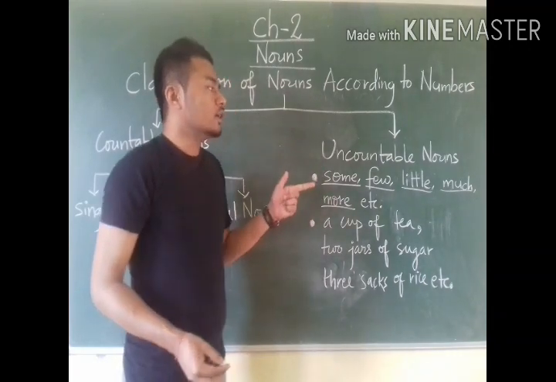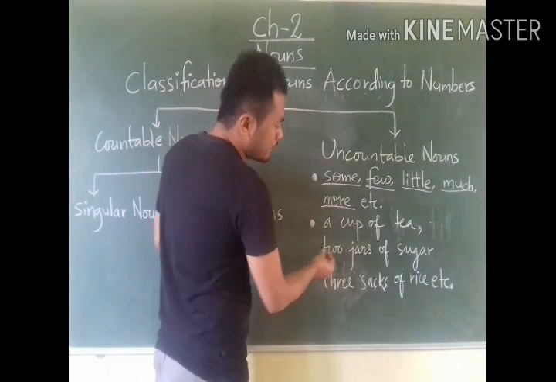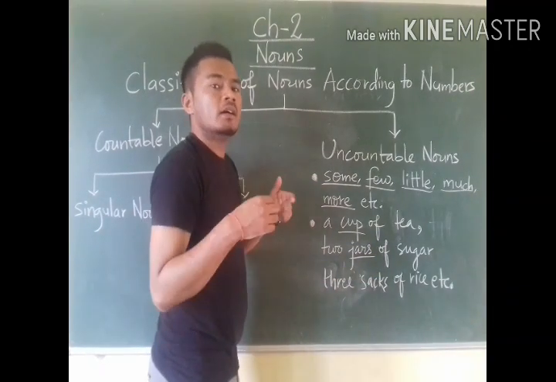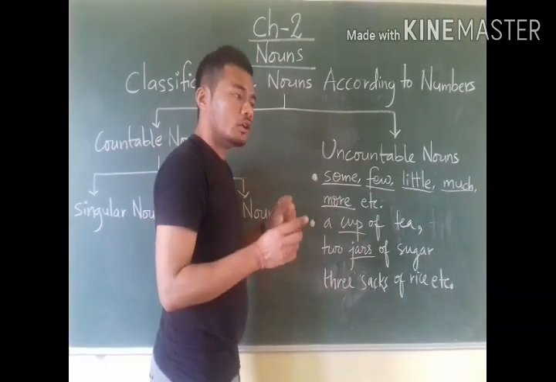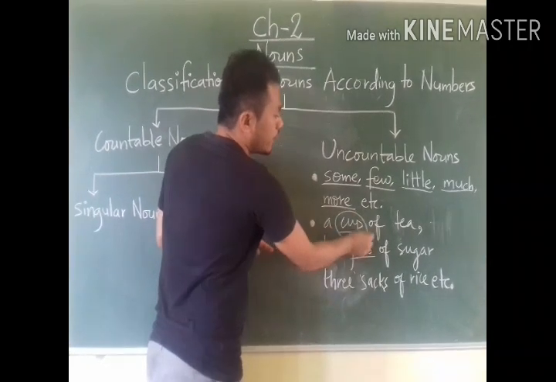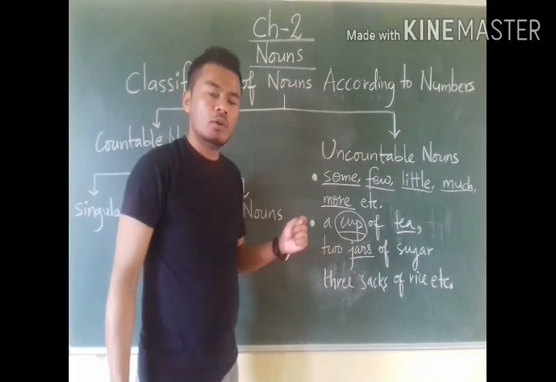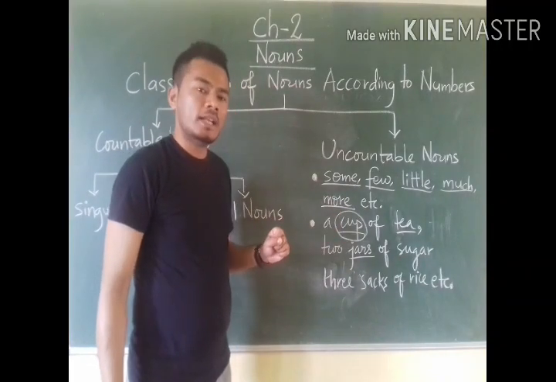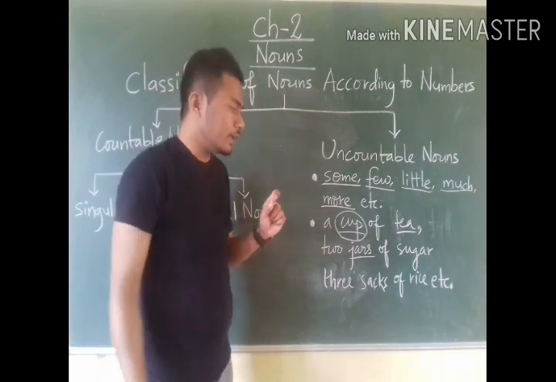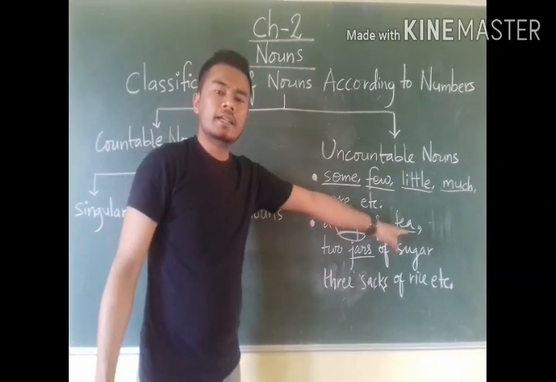We can also count uncountable nouns by using other nouns. By using other nouns to relate to or count uncountable nouns, we may write like this: a cup of tea. We know that tea cannot be counted. Tea is an uncountable noun, but a cup of tea we can count. Here by using the term cup, we have made the tea countable.